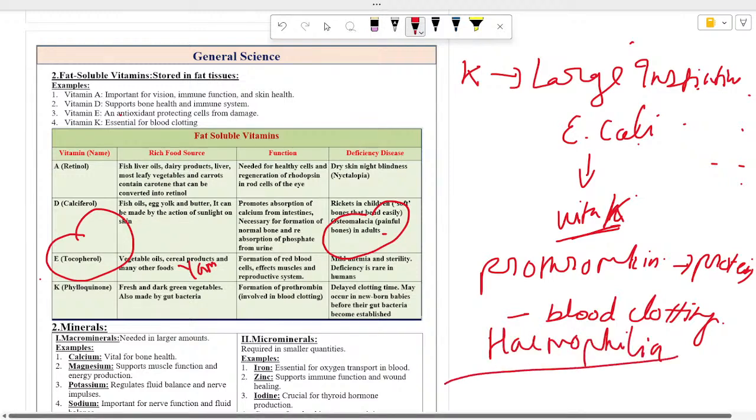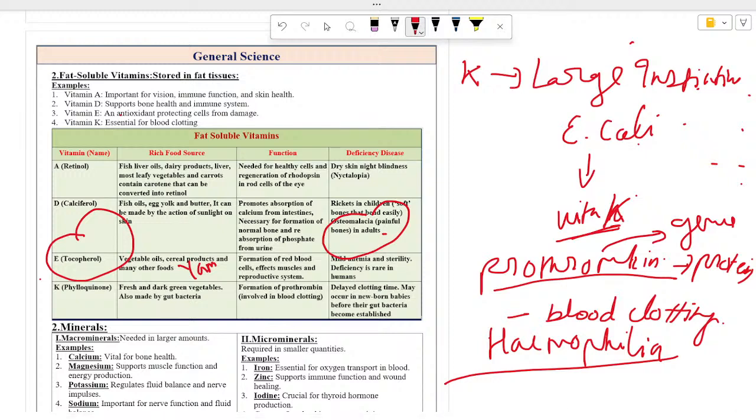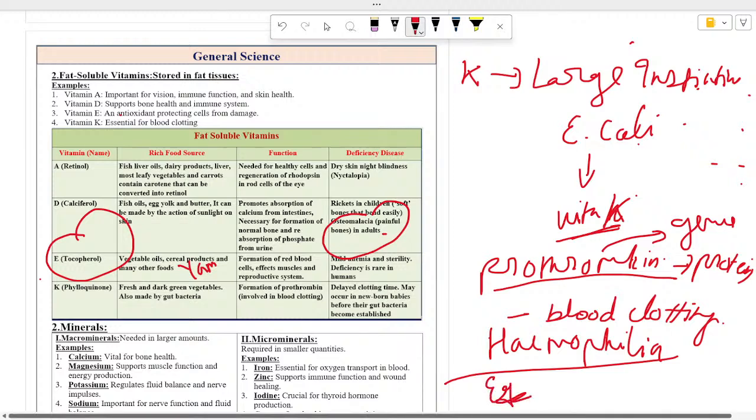Hemophilia is a disease where your blood does not clot, and it occurs because your blood fails to make prothrombin, and prothrombin arises from a gene. The gene is responsible for making this protein. So in hemophilia, the person does not have this particular gene to form prothrombin, and as a result that person's blood doesn't clot. The best example is